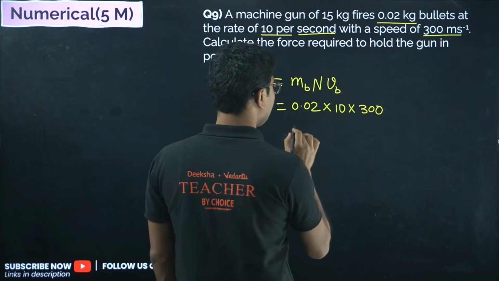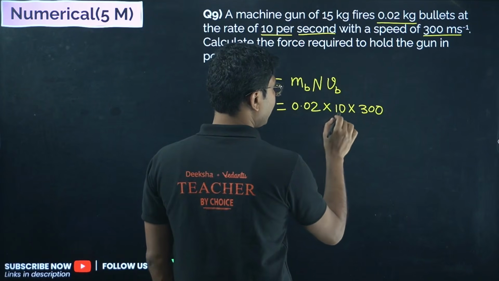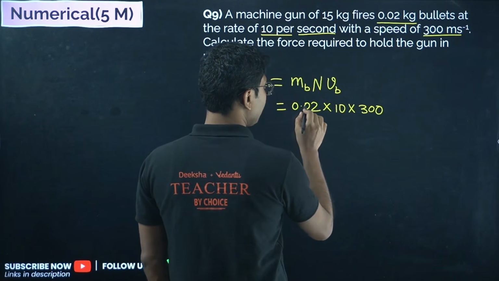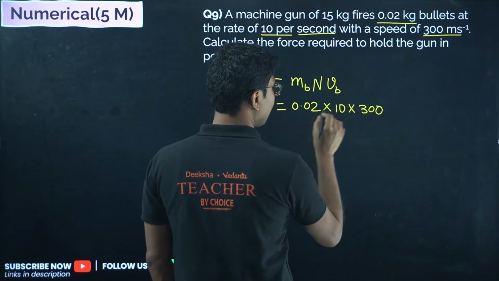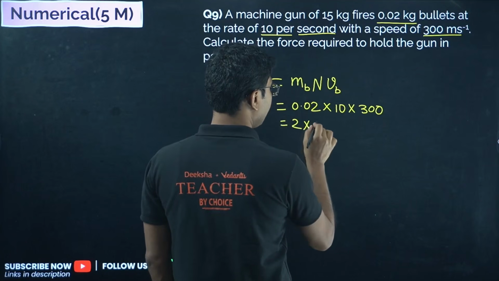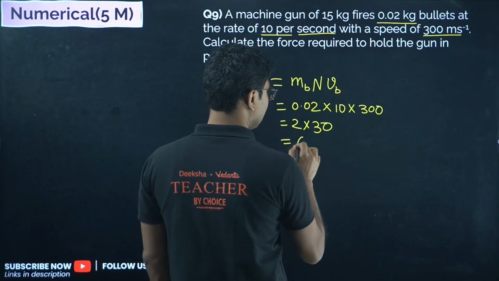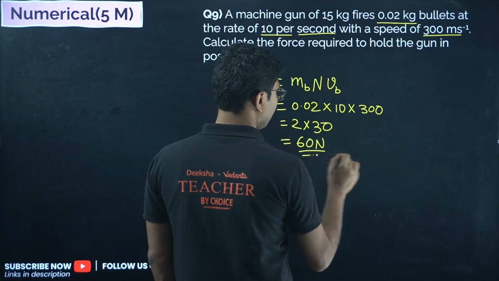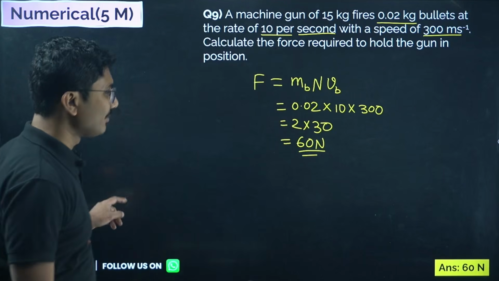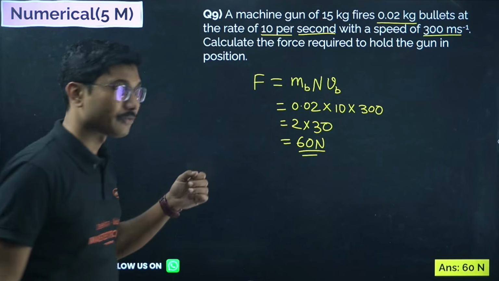So now you have to multiply. So 0.02 times 10 times 300. So 2 into 30, that is 60 Newton. Easy question. Okay, I don't think this question will come. I have taken this question from your model question paper.